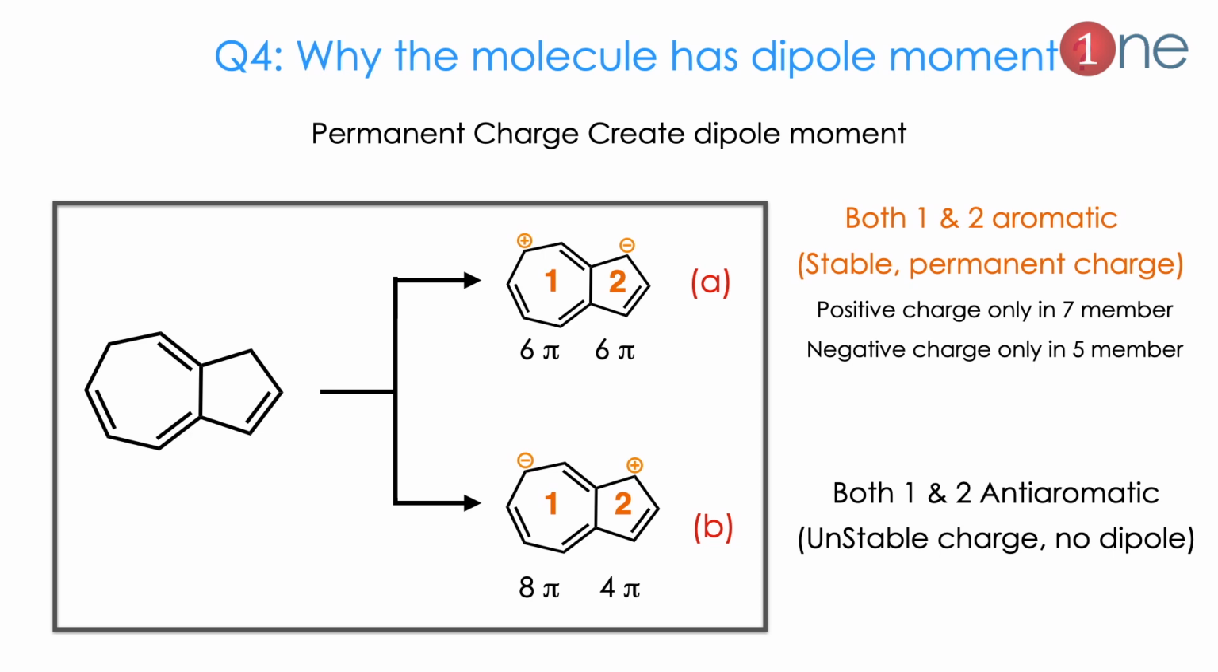From A, you should count the pi electrons. The first ring has 6, the second ring also has 6. Why I am saying 6 is because it is in the resonance, so the conjugated carbons also participate in the other ring too. So in A, both rings are aromatic. Similarly in B, you can clearly see ring 1 has 8 electrons, ring 2 has 4 electrons. So both are anti-aromatic. So the charges will not be stable there, will not be separated there. So the charge separation in A is stable because both rings are aromatic.